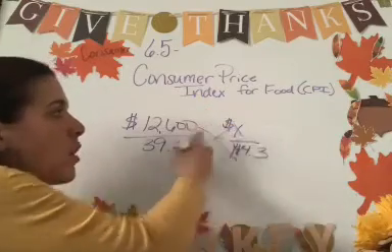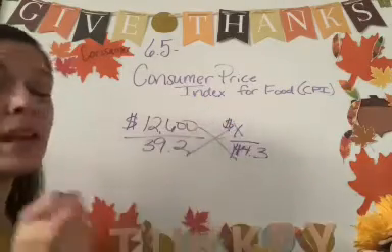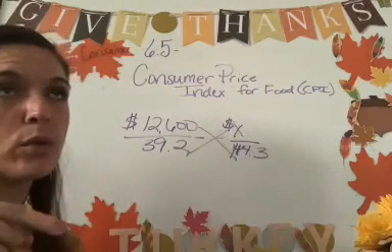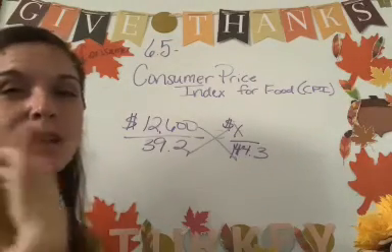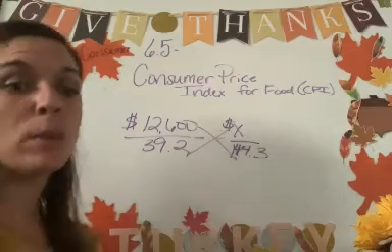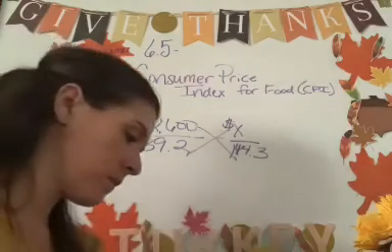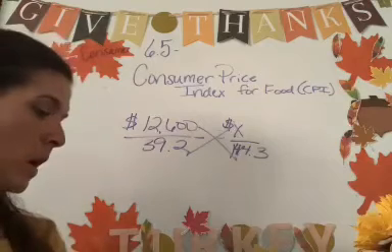Then we just crisscross and multiply to find the income, because they're not asking you for the amount of food. If they were asking you for that, you'd have to do this answer and then get 20% of that, but they did not ask you that. They asked you for the annual income.